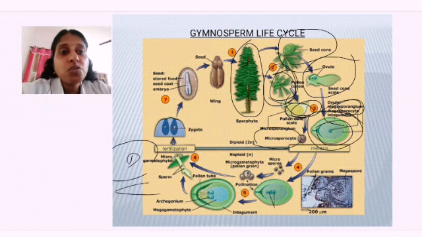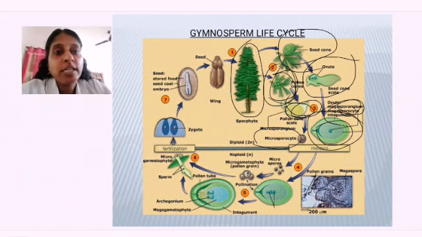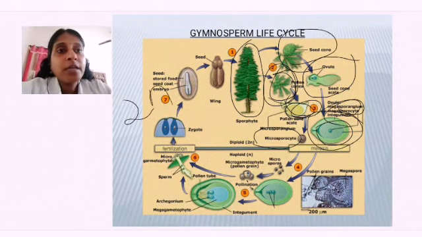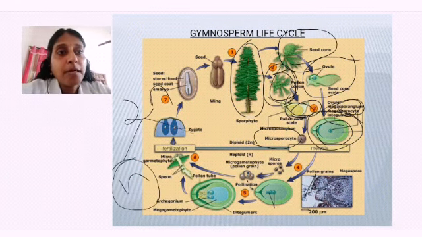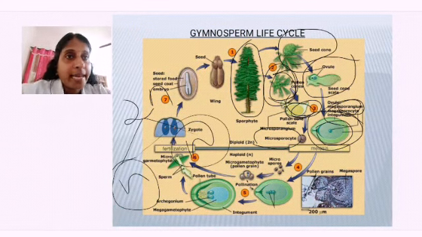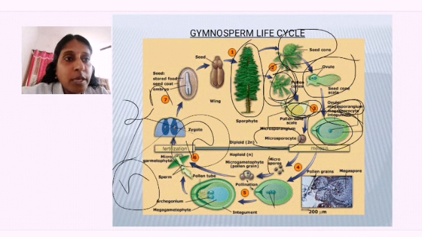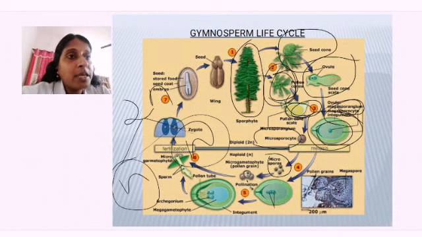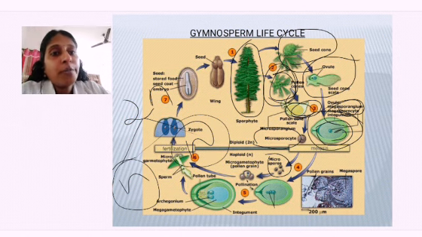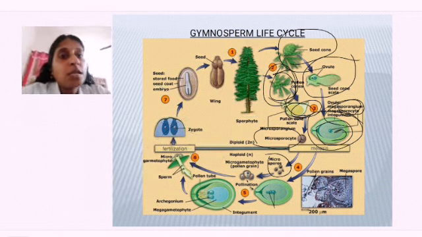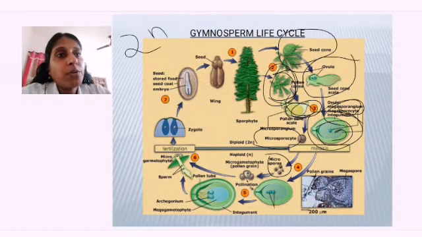So what is meiosis? In meiosis, from 2n the chromosome number is reduced to n. The microsporocytes undergo meiosis producing microspores, which are haploid in nature. Again, the megasporocyte in the megasporangium undergoes meiosis. How many are produced? Four. I told you in meiosis, from one 2n cell, four n cells are produced.